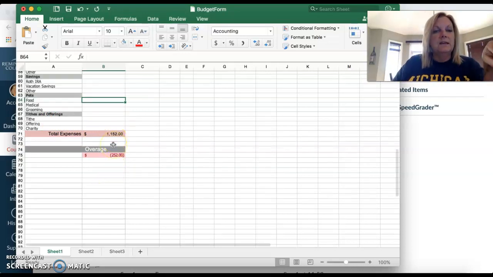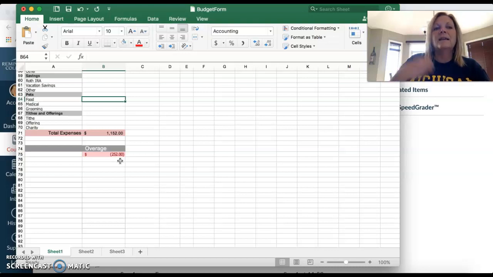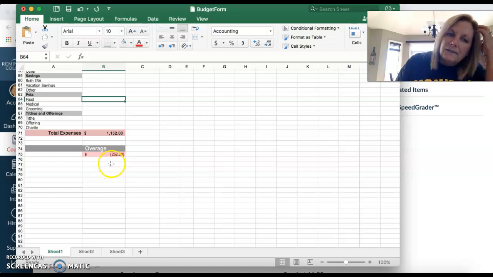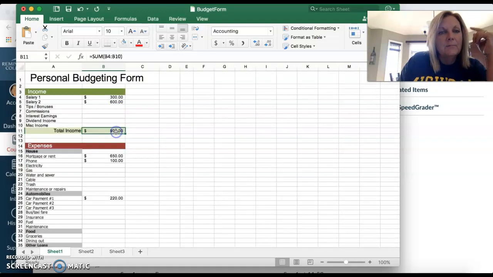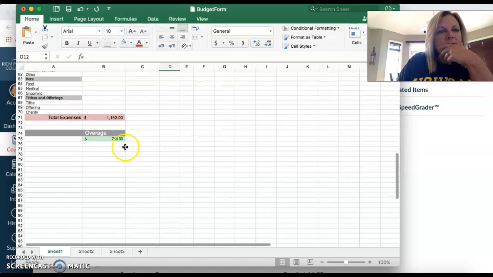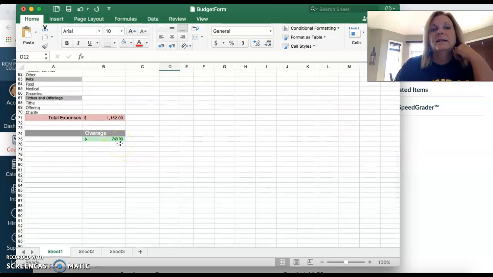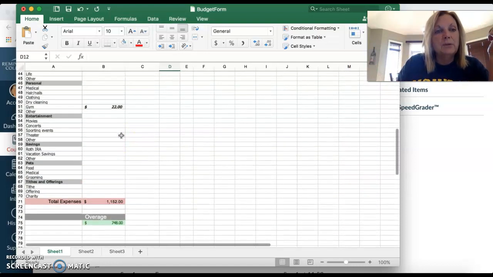So when you're finished with this, you don't want to have an overage. See right now how it's over? You can't have that, because that means that you didn't budget your finances properly, and now you're spending more money than you're taking in. So you don't want to do that. It needs to balance. Okay, if you have under, let me just show you what I'm talking about. Let's just change this number here to 1900, and let's see what it does. So now it says that I still have $748 left over that I didn't do anything with. You can't leave it there either. You have to actually put that money somewhere.